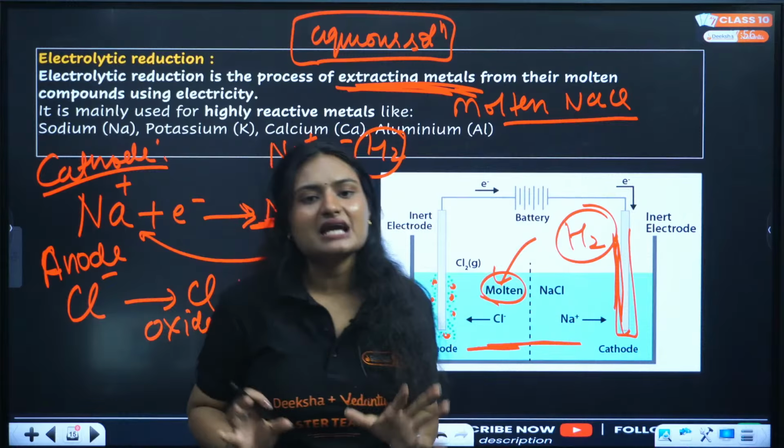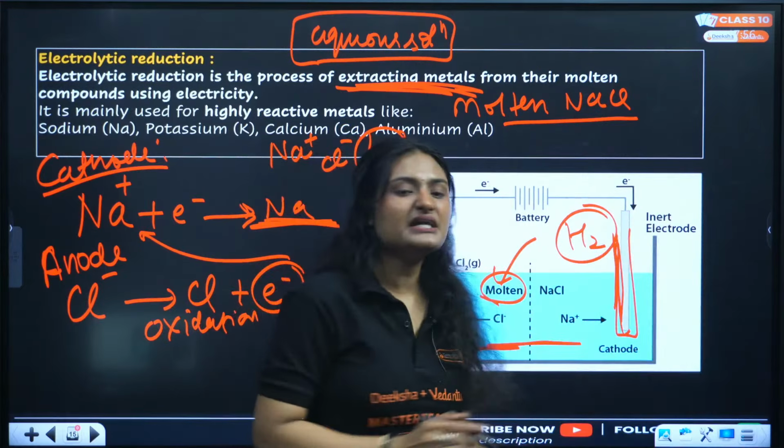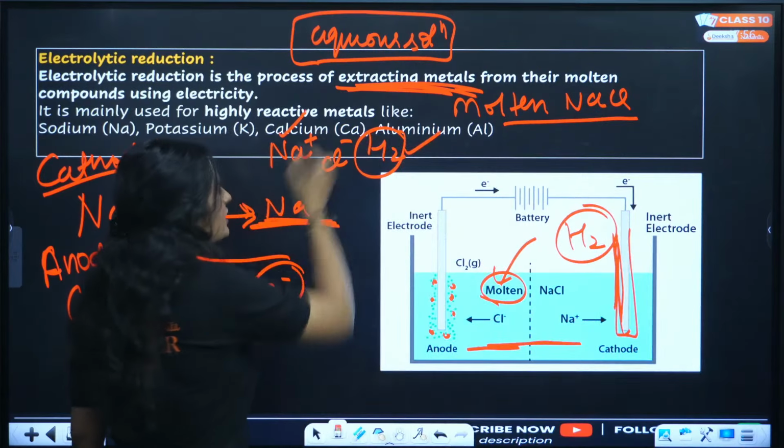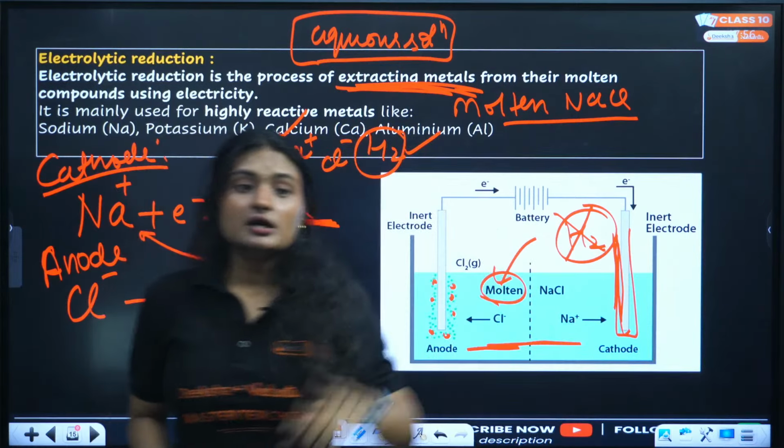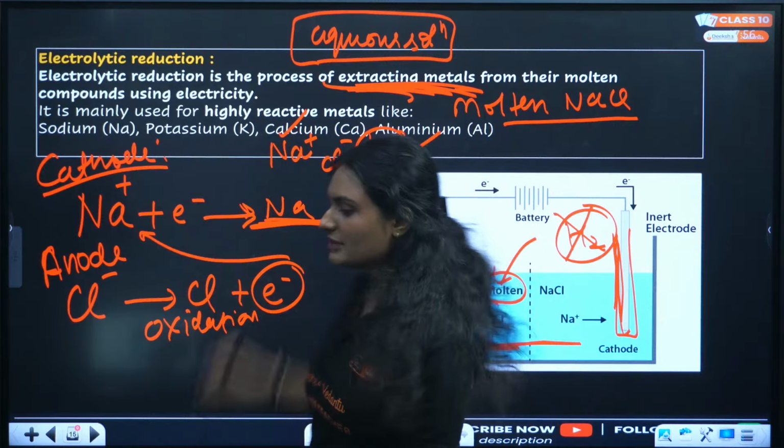Why are we not using aqueous solution? Because hydrogen will compete with sodium, and at the cathode we will be getting hydrogen. We do not want that to happen. We want the sodium. That's why we are using molten sodium chloride. Remember, it is used for extracting metals.